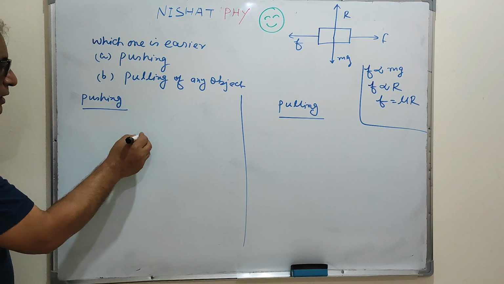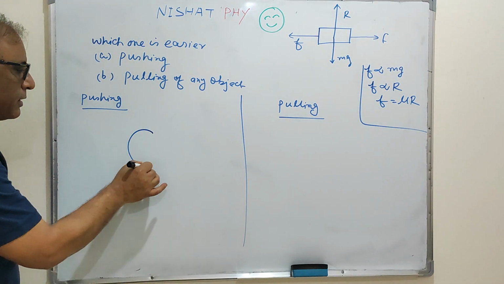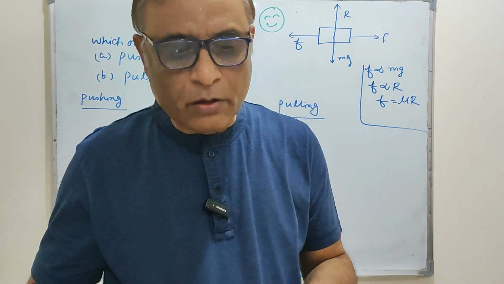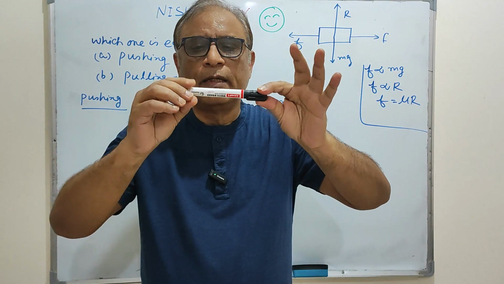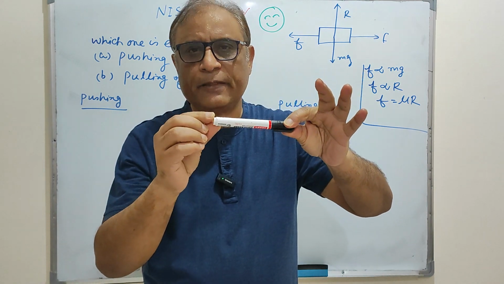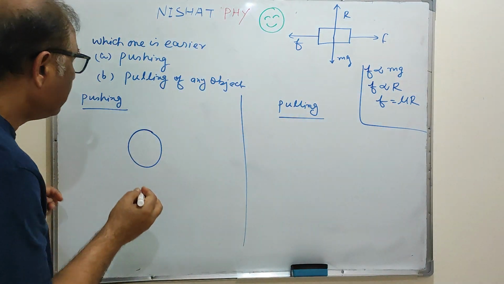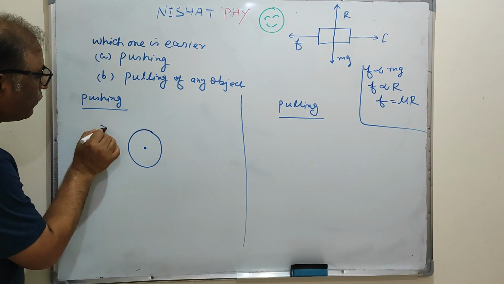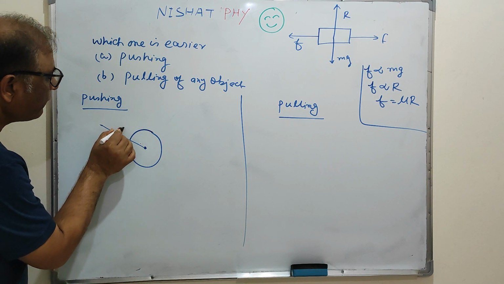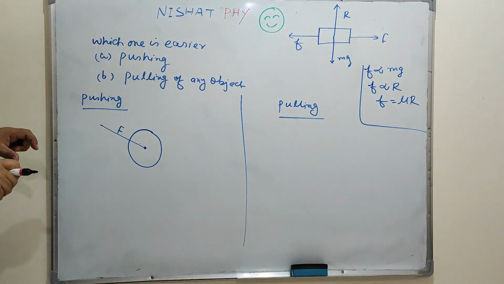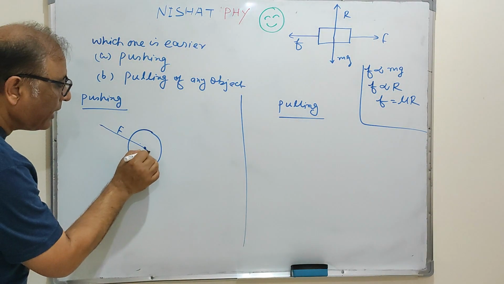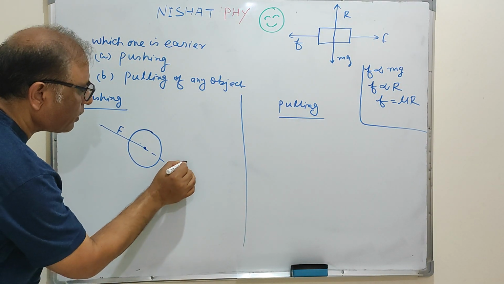Just consider here a cylindrical lawn roller like this. So this is the cross section, and this is the axle here. A force is applied for pushing, this is a force F. This lawn roller is pushed by a force capital F, and this is the line of action of the force.